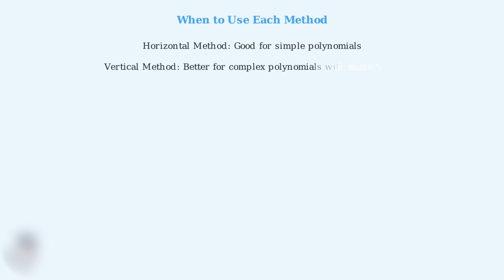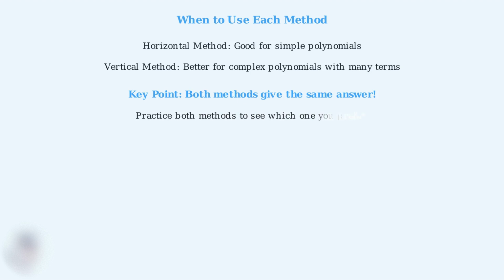The horizontal method works well for simple polynomials, while the vertical method is more organized for complex polynomials with many terms. The important thing to remember is that both methods will always give you the same correct answer. I recommend practicing both methods so you can choose the one that works best for each problem you encounter. Now we'll work through our first example of adding polynomials step by step. This will help you see exactly how the process works in practice.